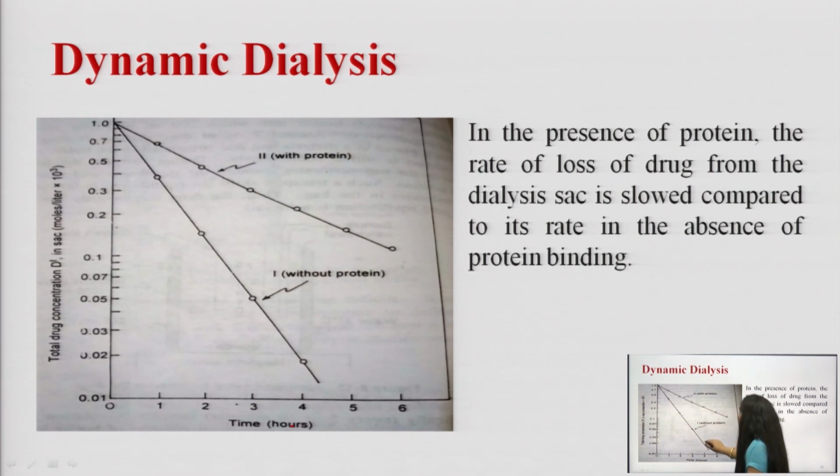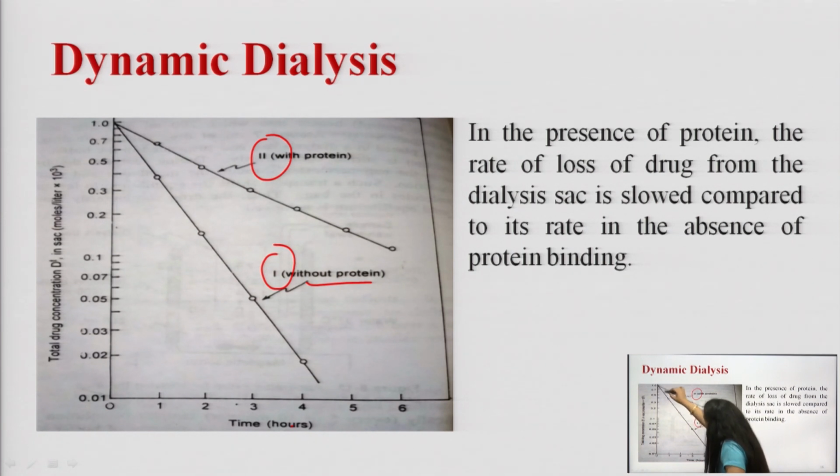There are two types of curve, curve number 1 and curve number 2. Curve number 1 is the total drug concentration without protein binding, and curve 2 is the total drug concentration that is bound with the protein. So in the case of curve 1, this curve will be obtained, and if the drug is bound, then the concentration of drug will be like this.